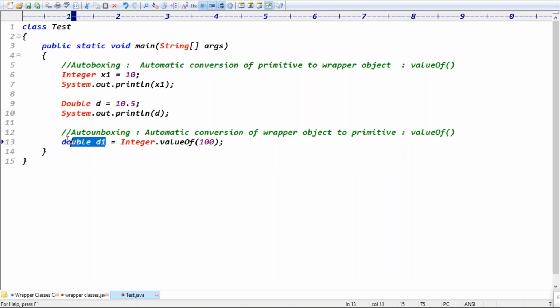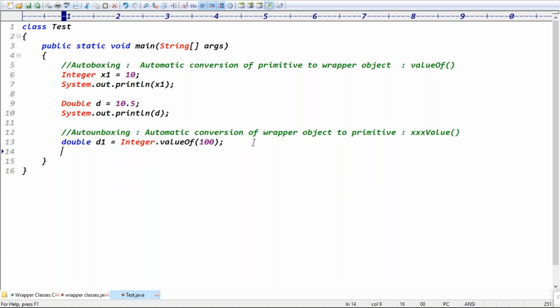Even if the right hand side is a double object, you can make it integer, it's not a problem, because the conversion is taken without decimal value. The wrapper object is automatically converted into primitive format. Which method is it internally using, guys? The xxxValue method only.